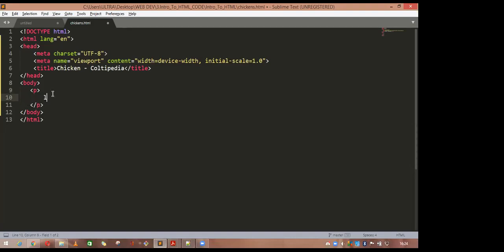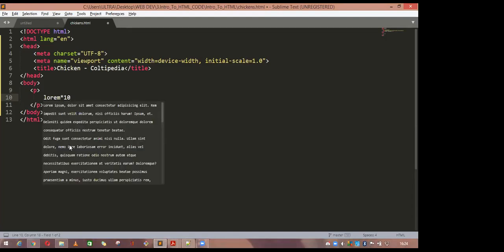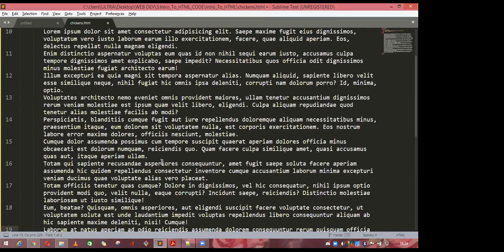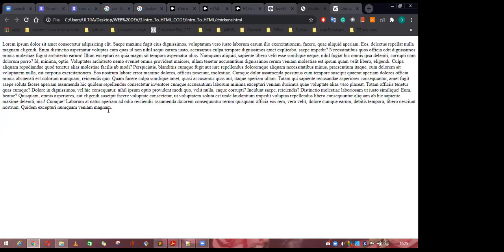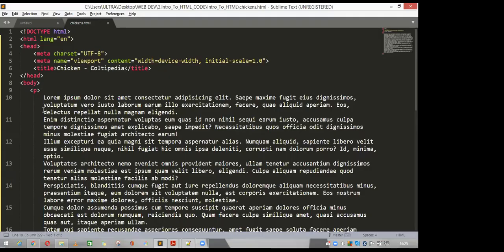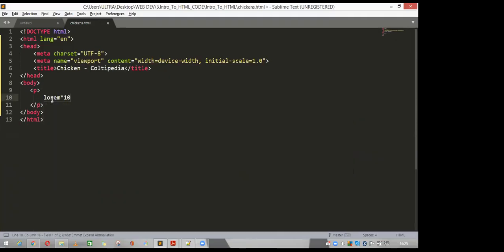Lorem is very famous. Type lorem and write 10, and it will give you some garbage text, which I am going to use here. If you hit enter, it will give you the text. If you save this and refresh the page, this is the text that is going to show here. So I'm removing this one and adding the actual text.